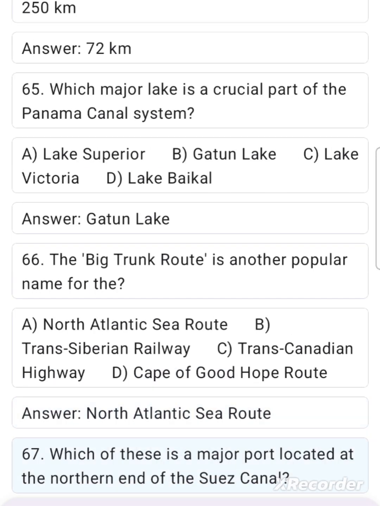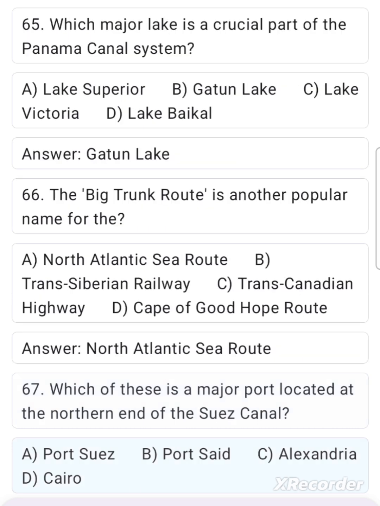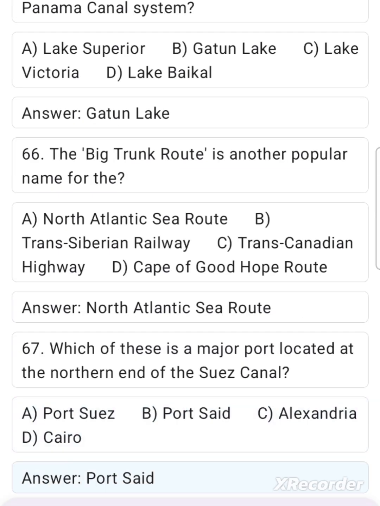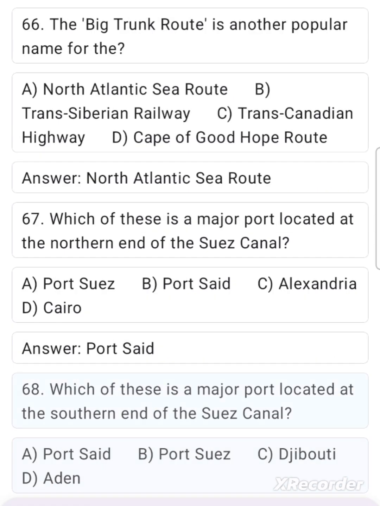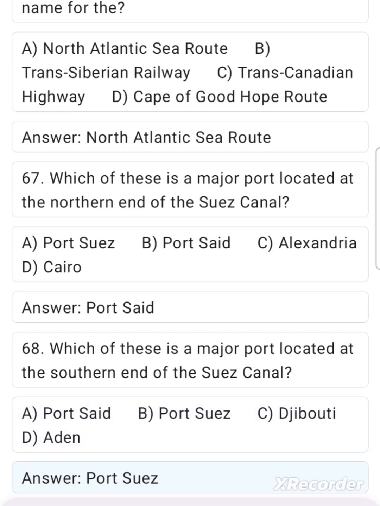67. Which of these is a major port located at the northern end of the Suez Canal? A. Port Suez, B. Port Said, C. Alexandria, D. Cairo. Answer. Port Said. 68. Which of these is a major port located at the southern end of the Suez Canal? A. Port Said, B. Port Suez, C. Djibouti, D. Aden. Answer. Port Suez.